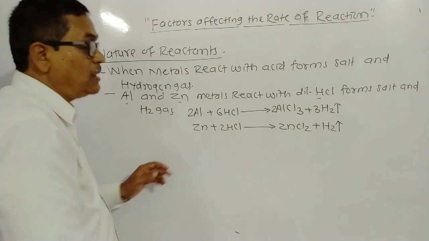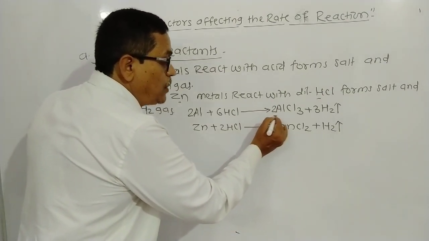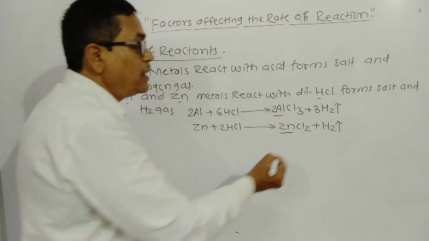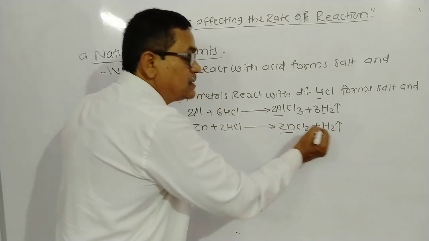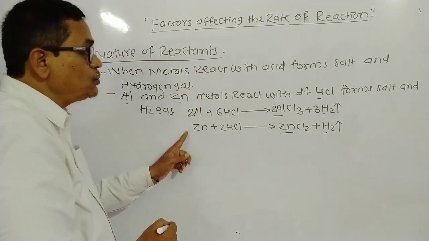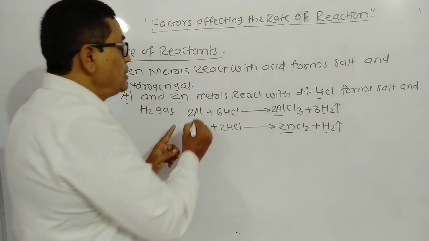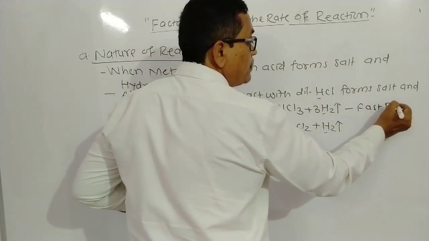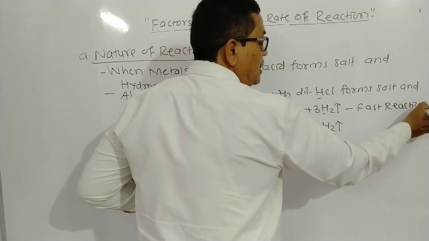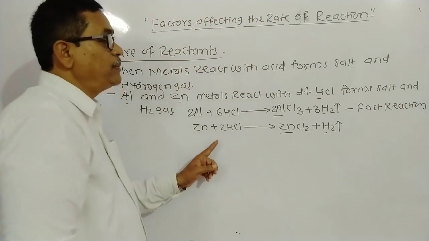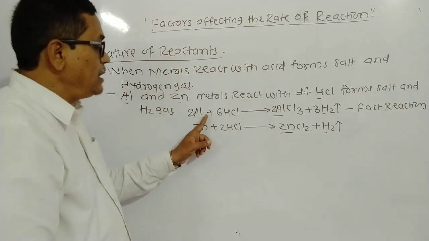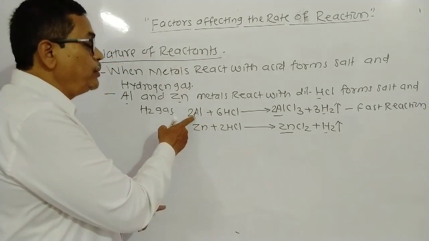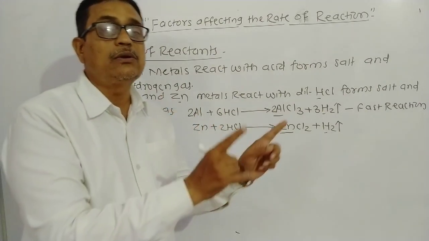In both reactions, in the first reaction a salt of aluminum forms, in the second reaction a salt of zinc forms. In both reactions hydrogen gas is liberated. Comparing these two reactions, the first reaction is a fast reaction as compared to the second reaction. Why is the speed of the first reaction greater? Because aluminum metal is more reactive than zinc.